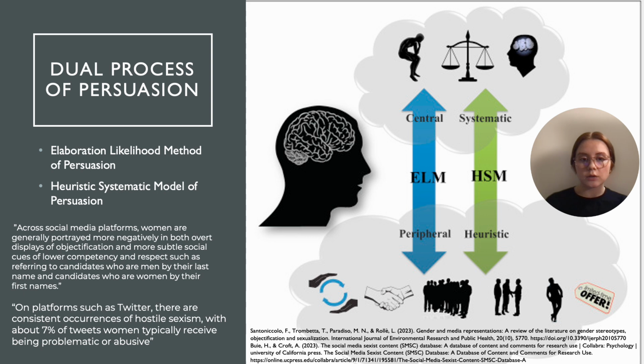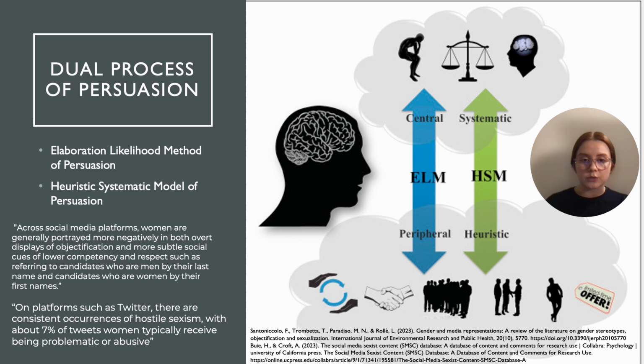My first slide looks at the dual process of persuasion when looking at the representation of women on social media platforms. According to one of my articles, across social media platforms, women are generally portrayed more negatively in both overt displays of objectification and more subtle social cues of lower competency and respect, such as referring to candidates who are men by their last name and candidates who are women by their first name. This helps reinforce that there are subtle cues and very overt cues when looking at the types of forms that are being presented on social media.